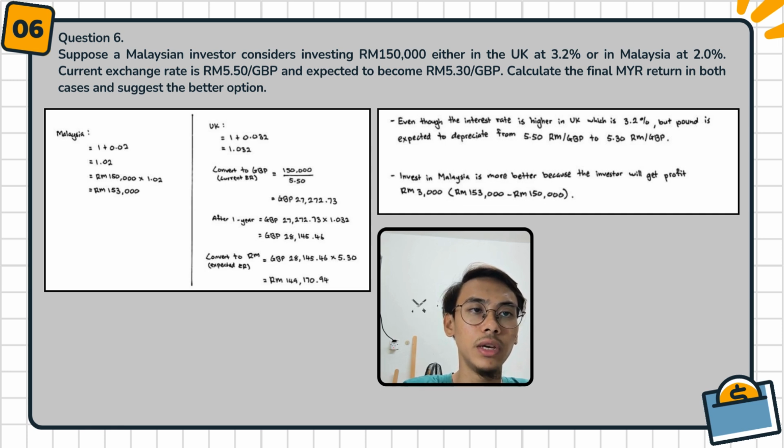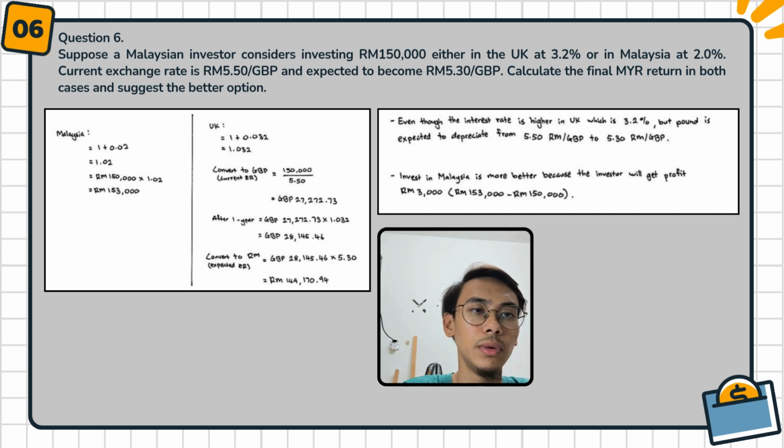After 1 year, GBP27,272.73 times 1.032. We got the value GBP28,145.46.